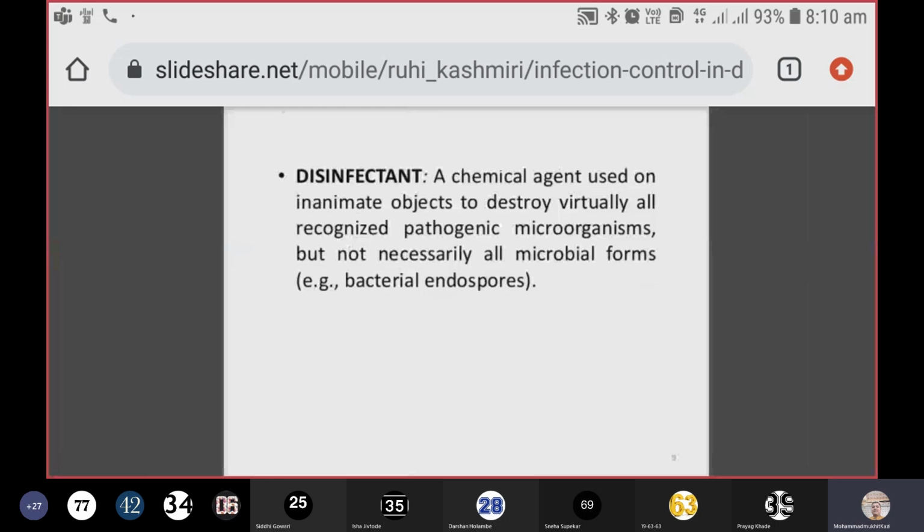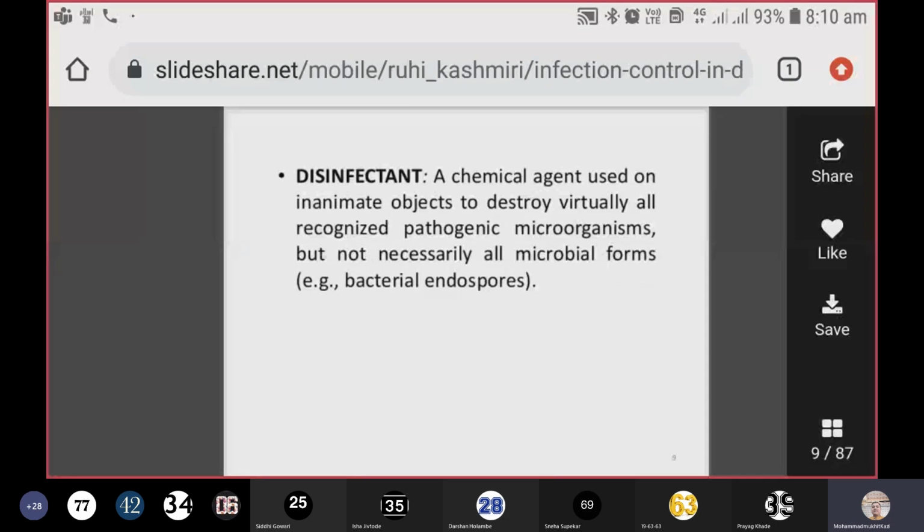It's a chemical agent used on inanimate objects to destroy virtually all recognized pathogenic microorganisms. For example, if you are working in the operation theater, you just have to disinfect the operation table. So it is the process which is carried out on the inanimate object. And if the same process is carried out on the human tissue, it is called sepsis, and the agent is called an antiseptic agent.